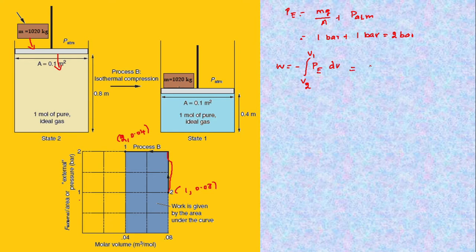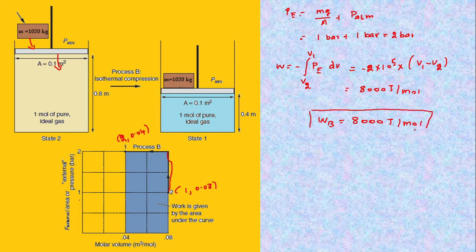P is constant, so it is 2 into 10 power 5 multiplied by (V1 minus V2), therefore 8000 joule per mole. Let us denote this as WB, 8000 joule per mole. In this case, work done is positive since work is done on the system.